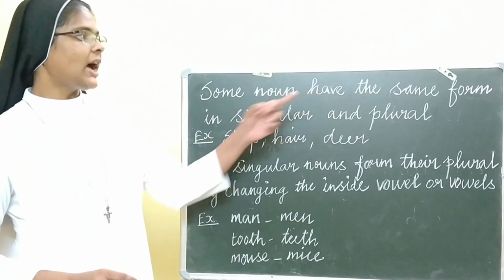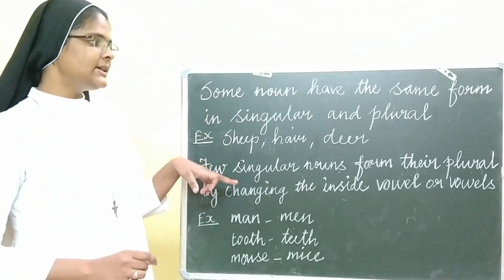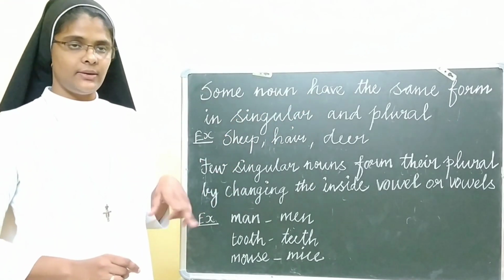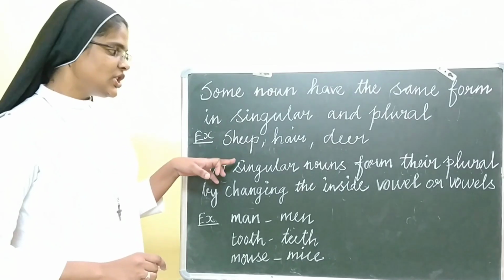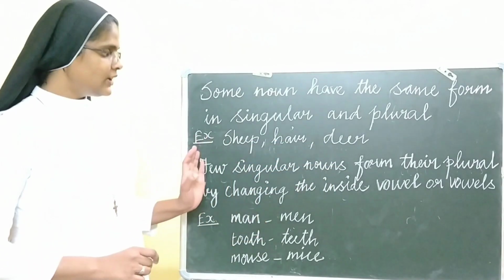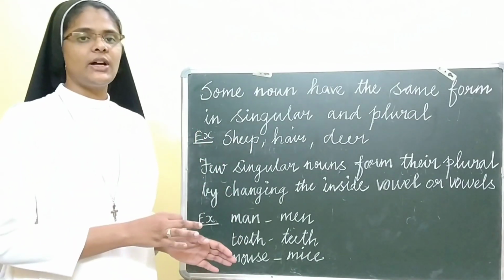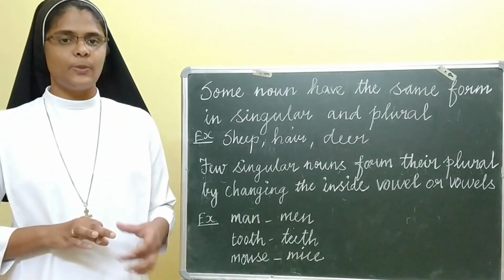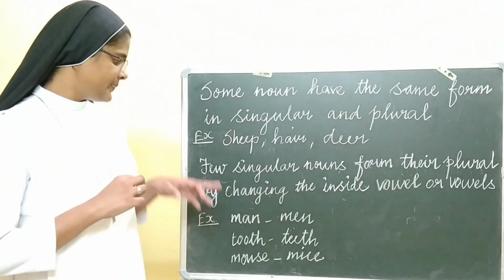Some nouns have the same form in singular and plural. For example, sheep, hare, deer. The nouns remain the same in the singular as well as the plural.